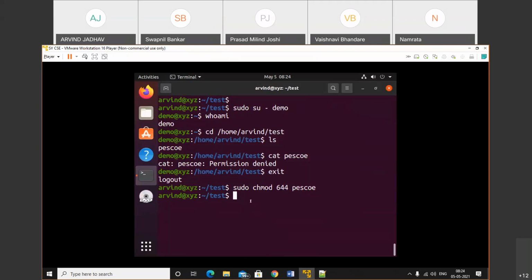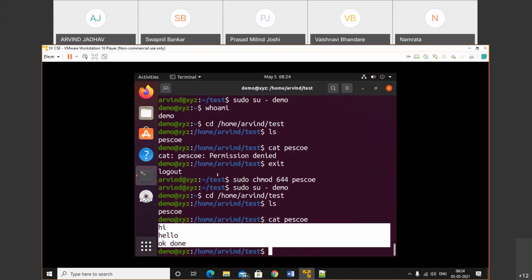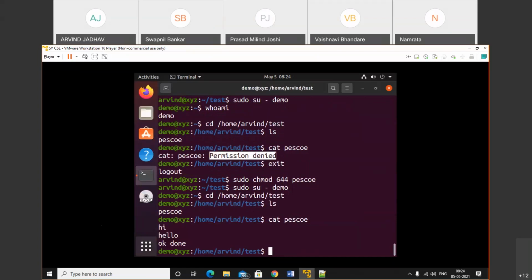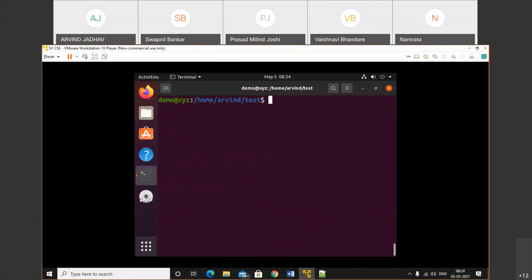Okay, so now log in to the system as demo. cd /home/armin/test. ls, check the permissions of PSU. Now try to read that file. See, we can read that. Earlier we got permission denied, and now we have permission to read that file. Like that we can perform the operations. So this is the overall picture of the file system. Now similarly we'll do it for directories.